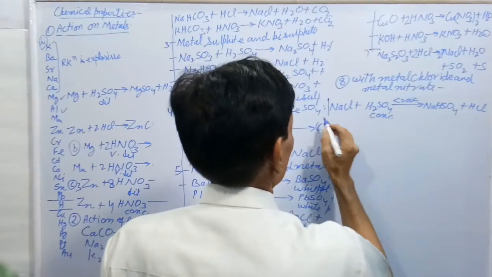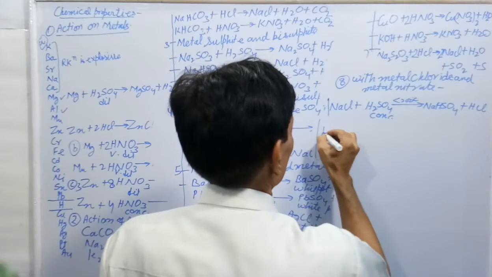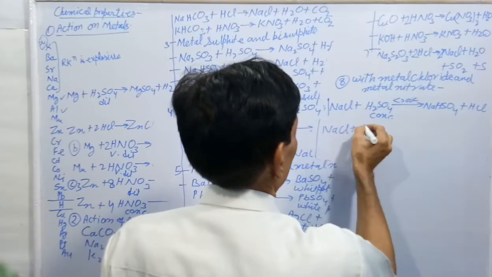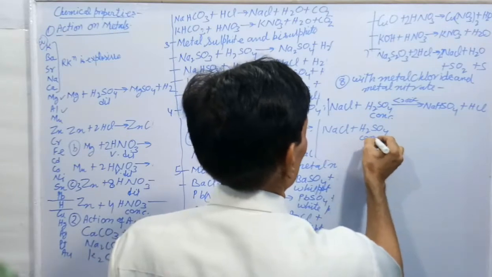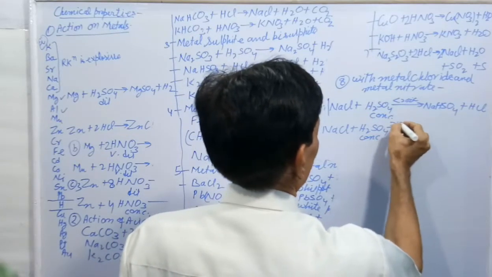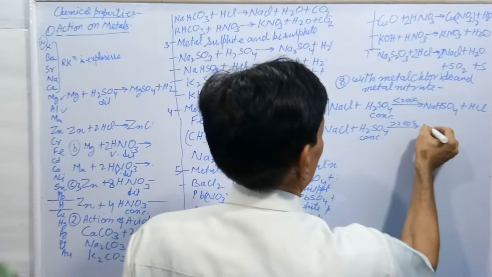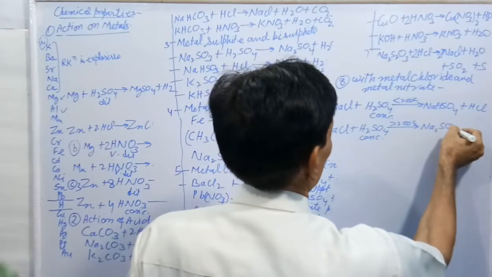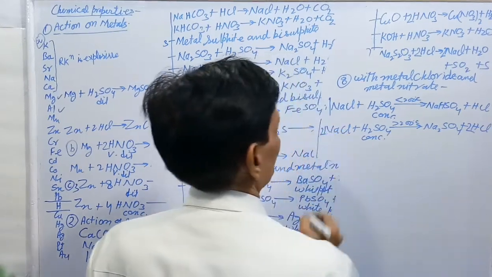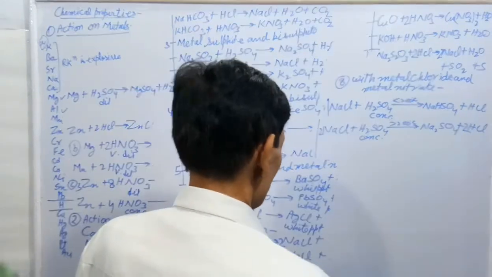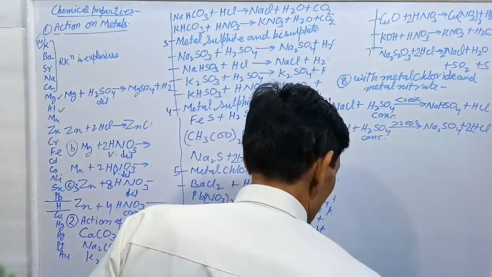But if it is heated at high temperature, greater than 200 degrees, then there is formation of Na2SO4 plus 2HCl, like that.